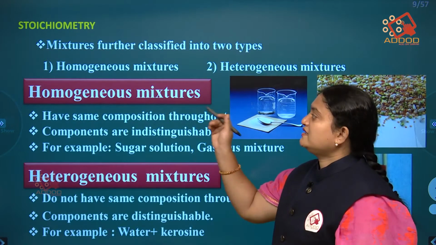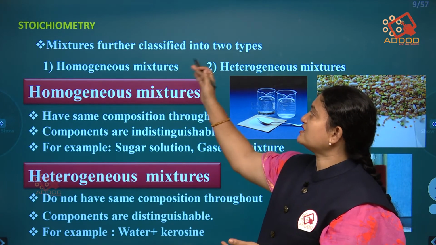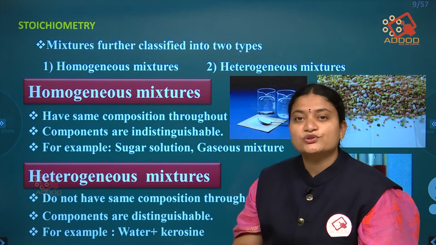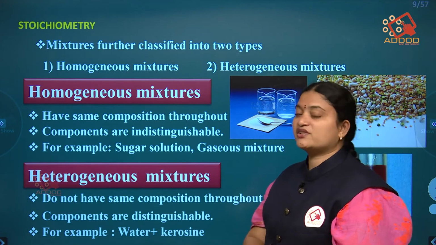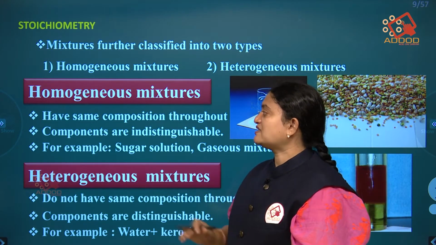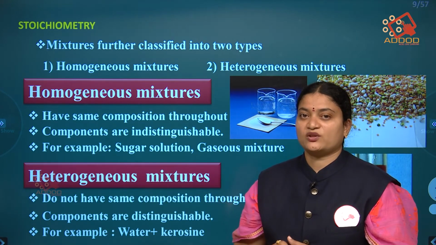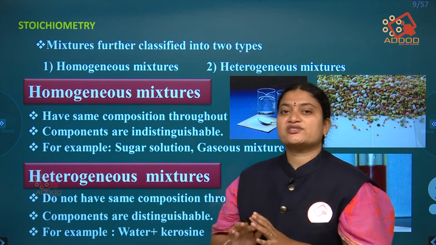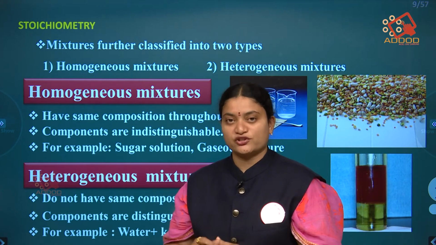Now, in mixtures, as we have discussed earlier, mixtures are further classified into 2 types: homogeneous mixtures and heterogeneous mixtures. Homogeneous mixtures are those which have the same composition throughout. The best example we can give is salt water or sugar water.